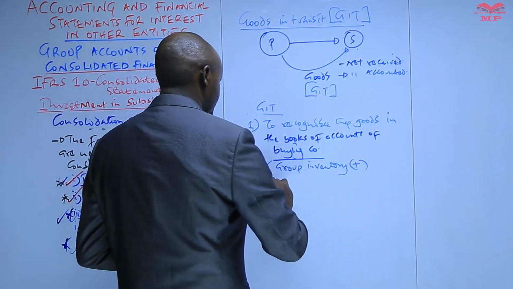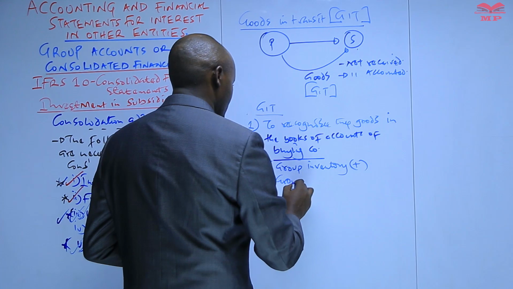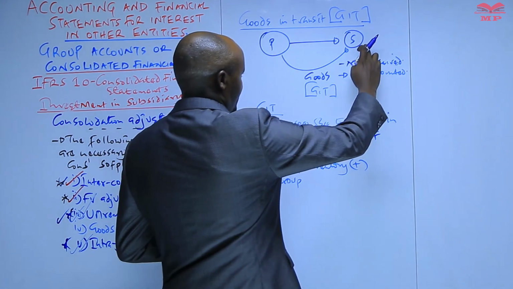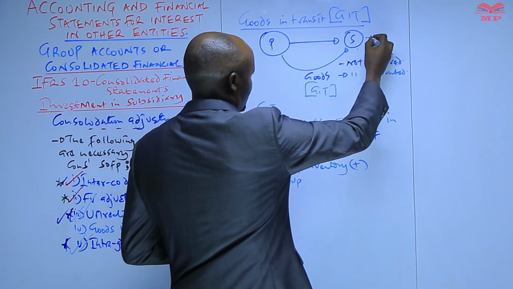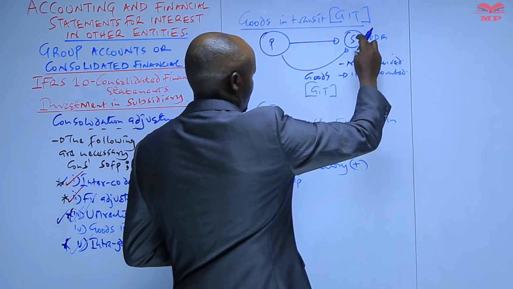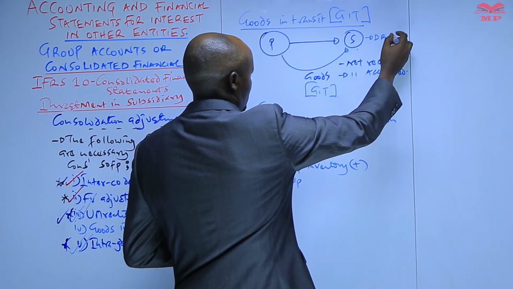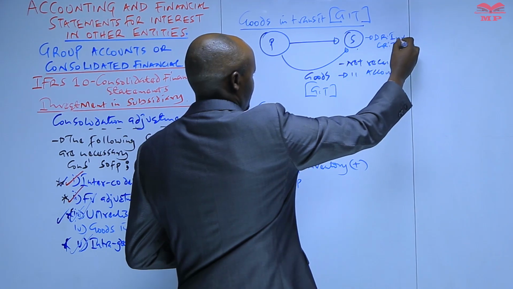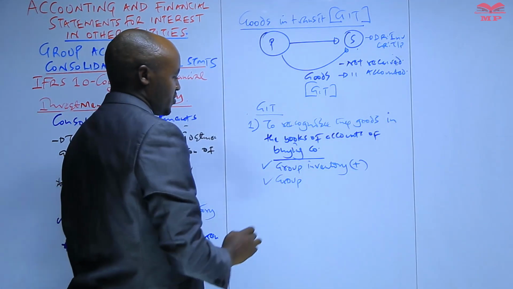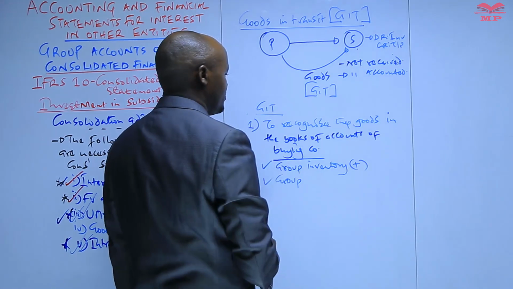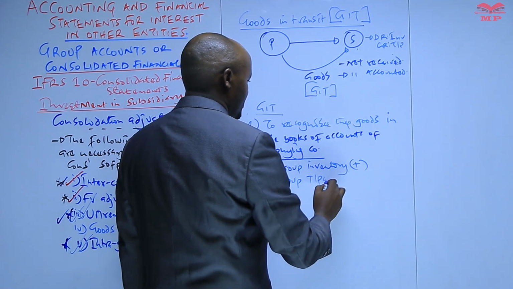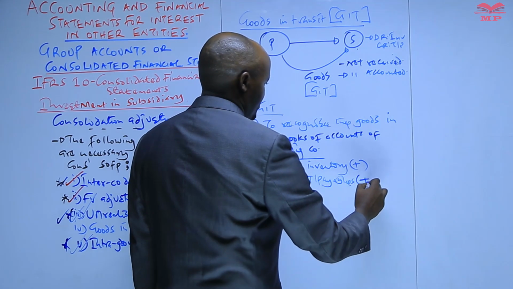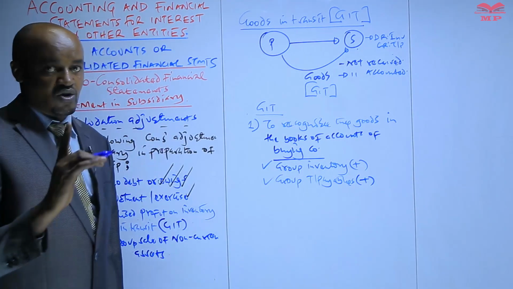Number two, those particular goods will also be credited in the payables of this company, because these are goods which were bought on credit and not yet received and accounted for by this company. So basically we debit its inventory and then we credit the trade payables because the goods were bought on credit. Therefore we add the goods to the group inventory, and then we also add them to the group payables. That is purely to recognize those particular goods.